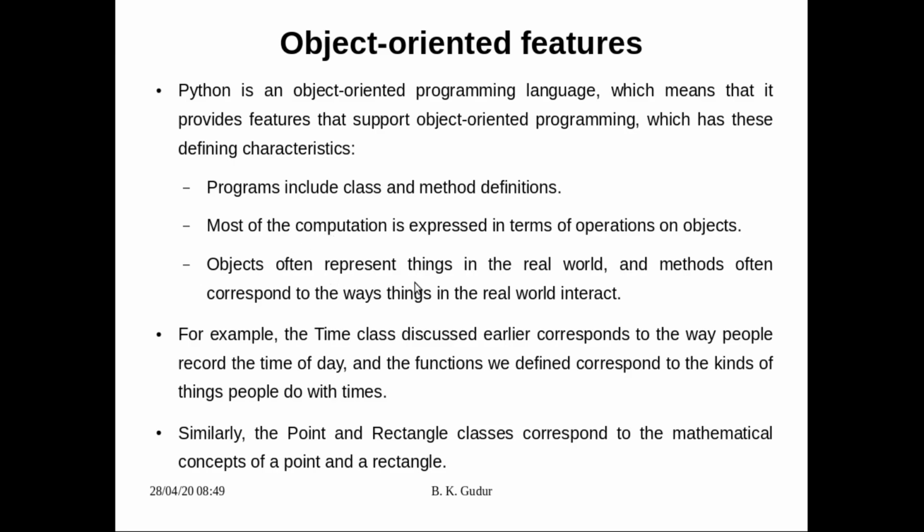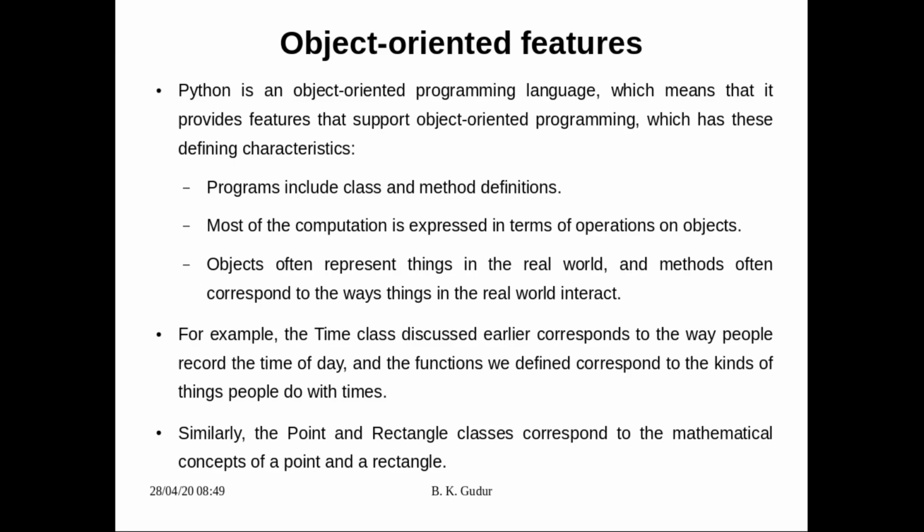Objects often represent things in the real world. The methods often correspond to the ways things in the real world interact. For example, the time class discussed earlier corresponds to the way people record the time of day, and the functions we defined correspond to the kinds of things people do with the time. The meaning here is that the time class is going to record the time of the day, and the functions are what people do with the time. Normally people add two times.